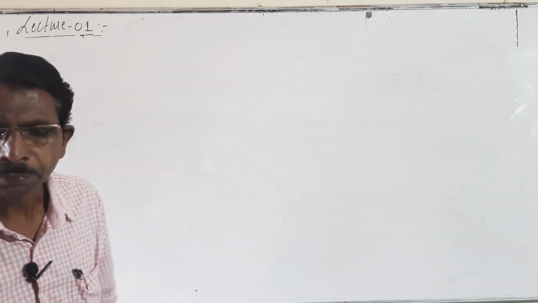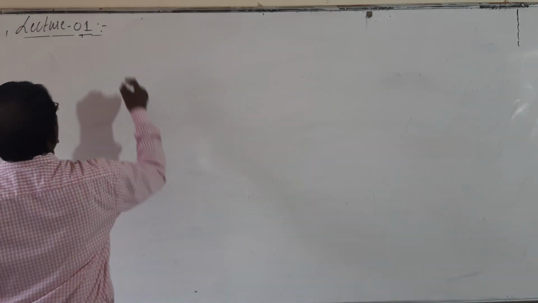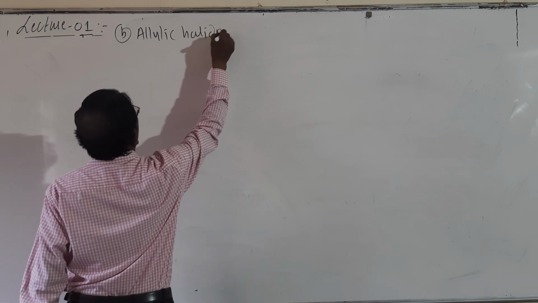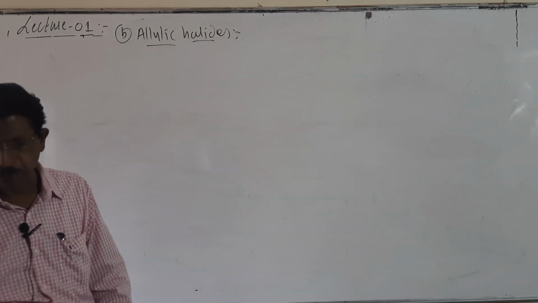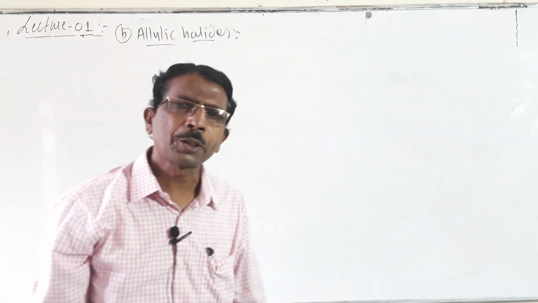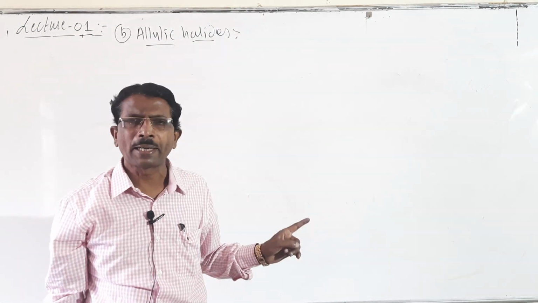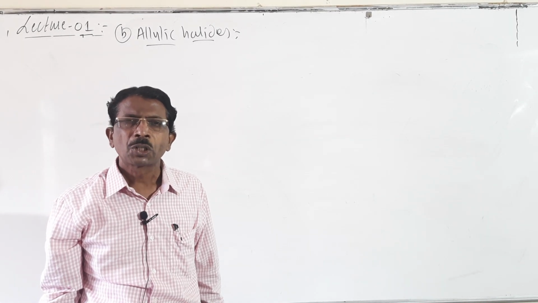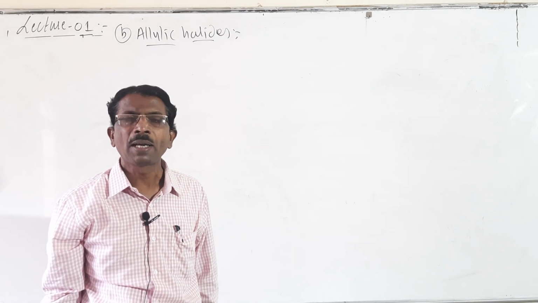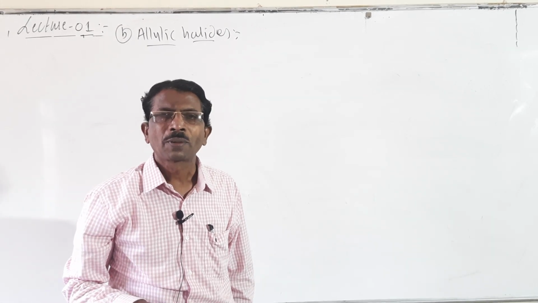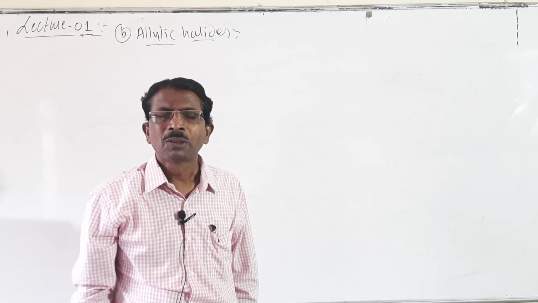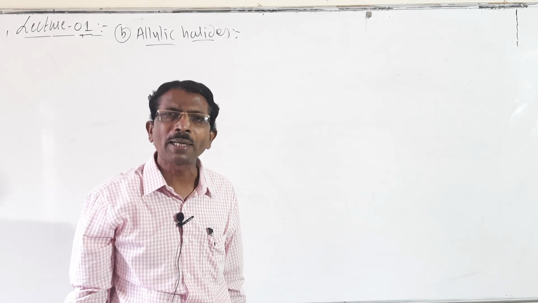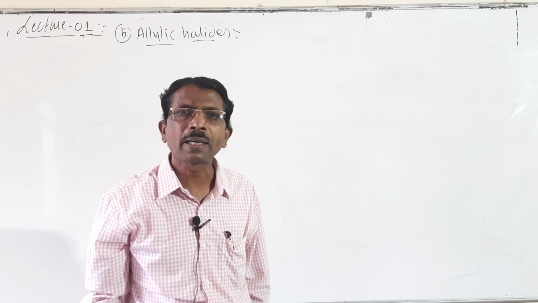Look here. Allylic halides. Students, here what do allylic halides mean? In allylic halides, the halogen atom is directly attached or bonded to the sp3 hybridized carbon atom adjacent to a carbon-carbon double bond. So these are called allylic halides, and the carbon atom to which the halogen atom is attached is called the allylic carbon.